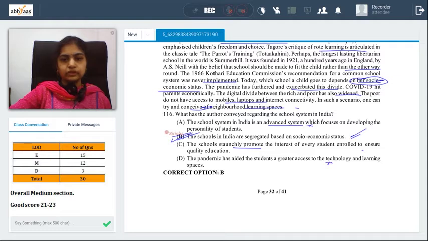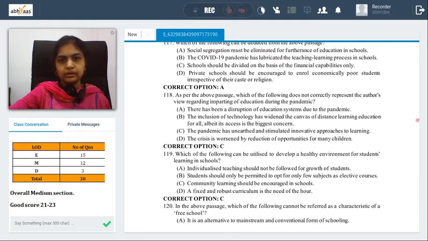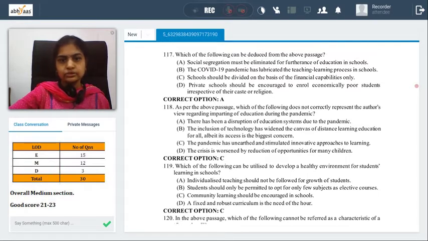Let's look at the next one. Which of the following can be deduced from the passage? Let's see the options again. Social segregation must be eliminated for furtherance of education in schools. The COVID-19 pandemic has lubricated the teaching learning process. Schools should be divided on the basis of financial capabilities. Private schools should be encouraged